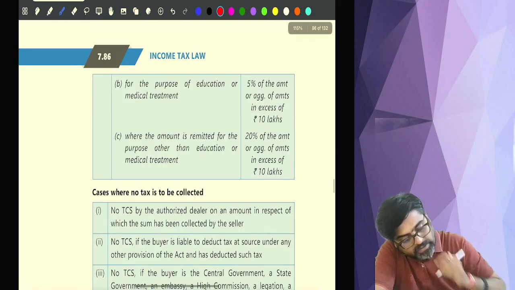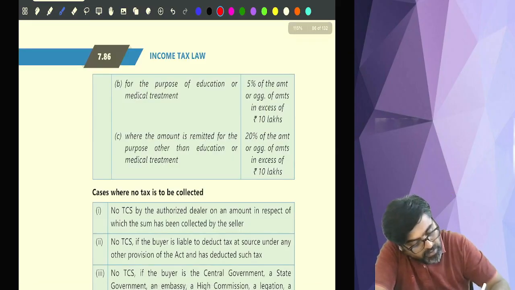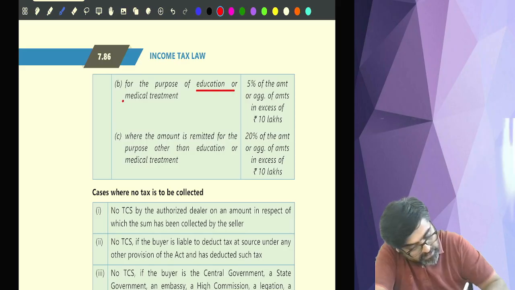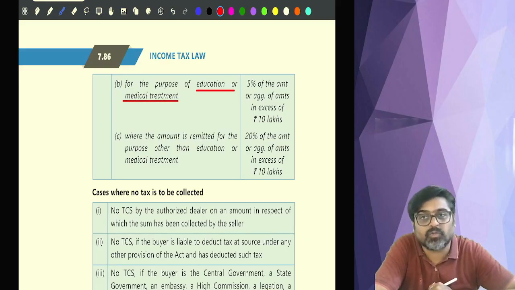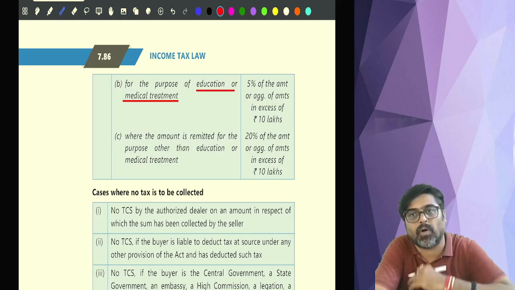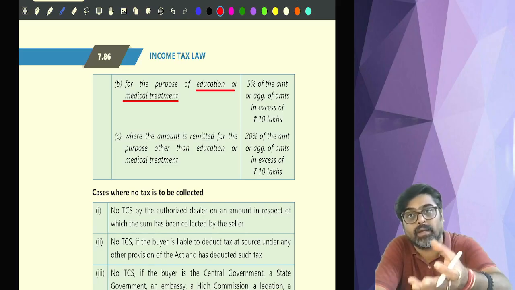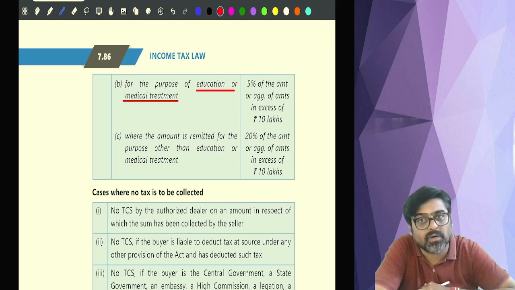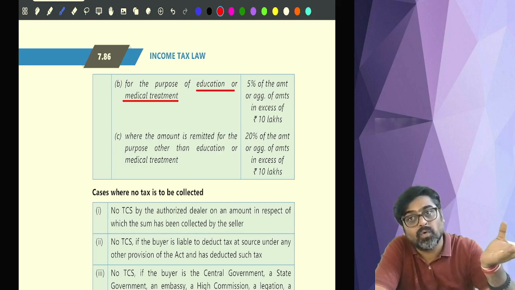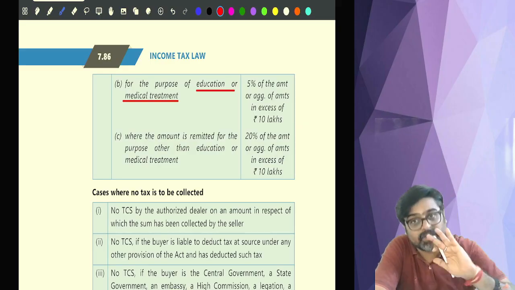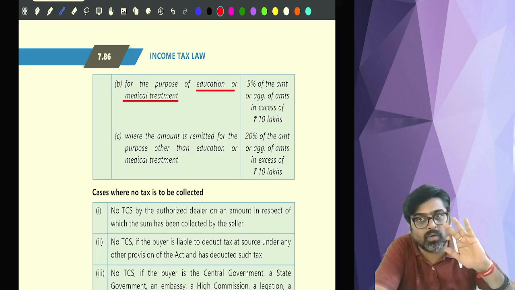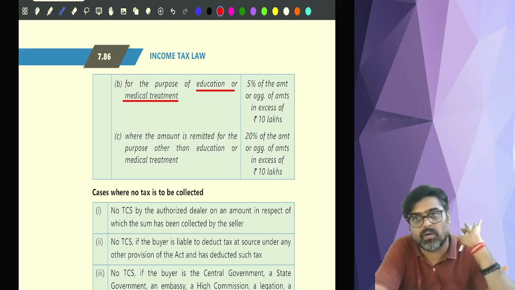If you are taking foreign exchange for education or medical treatment, but now this foreign exchange you are not buying from any loan amount. You are buying from your own pocket. You are spending your own money to buy the foreign exchange. So are you purchasing foreign exchange from a loan? No, no. You are purchasing from your own income.